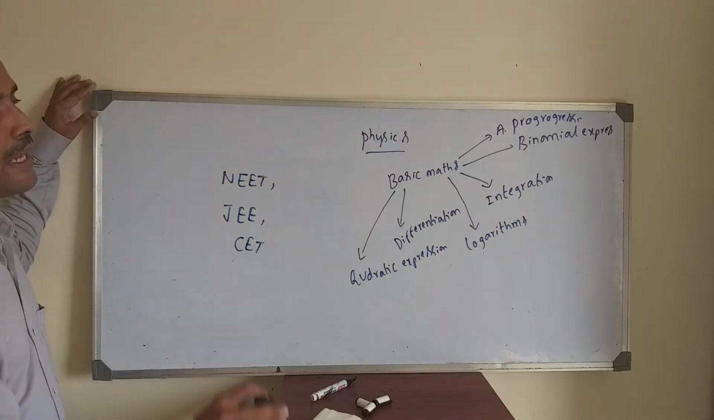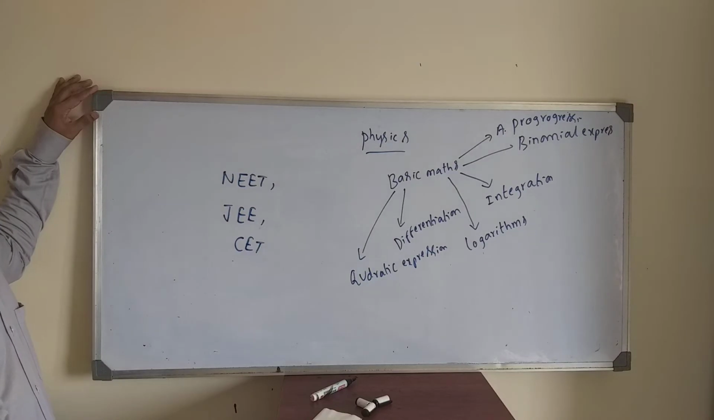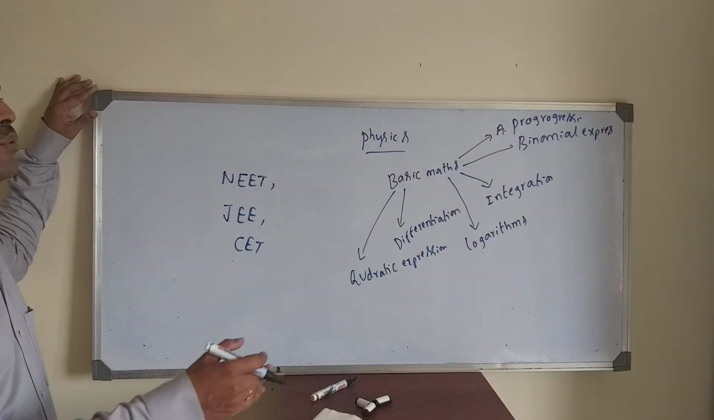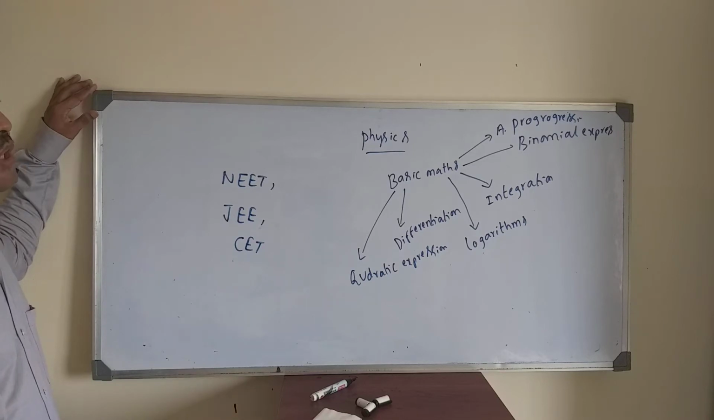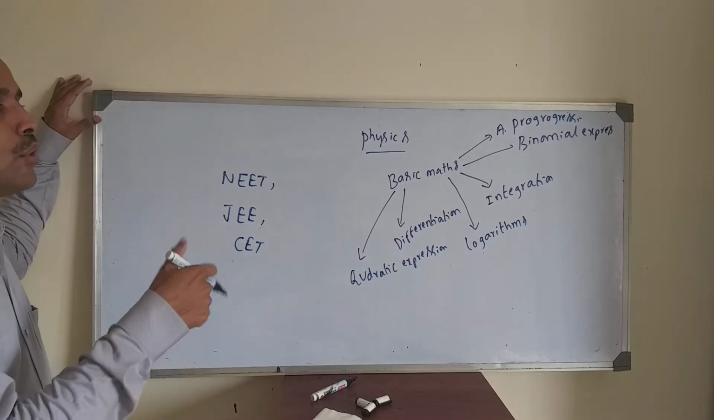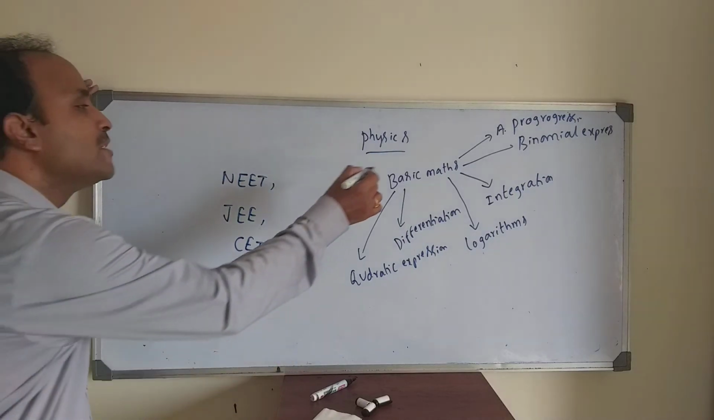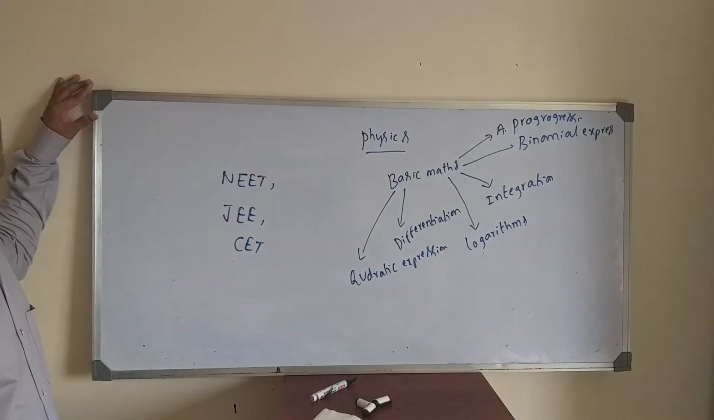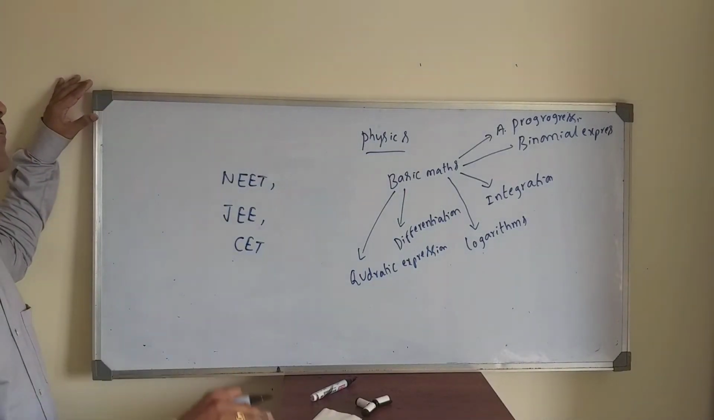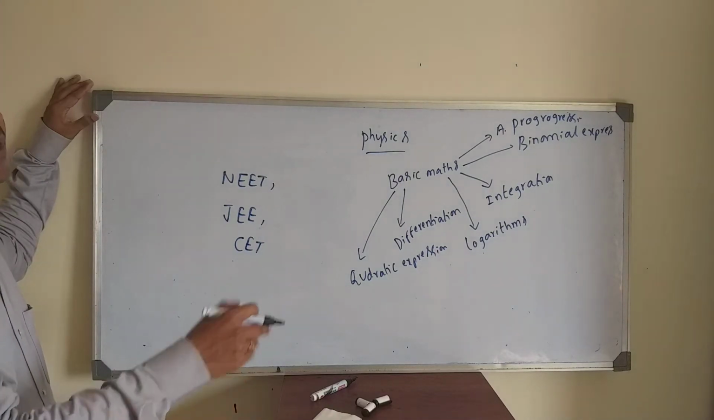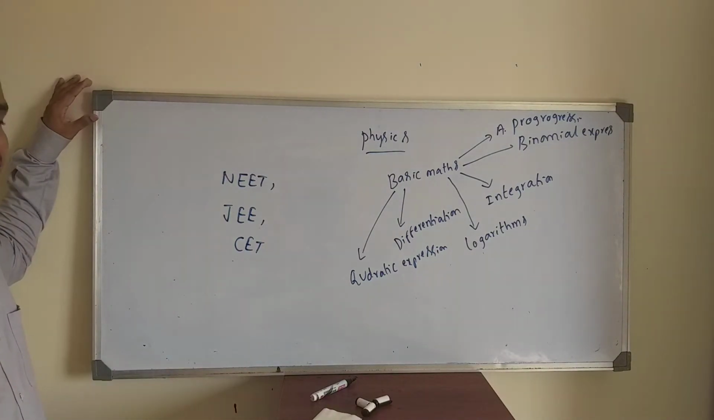So the basic maths is required before starting a physics chapter like motion in a straight line, or when we want to solve the problems in motion in a plane. To solve those chapter problems, these basic concepts are very important. If you are perfect in the basic mathematics, the physics numericals are very easy.